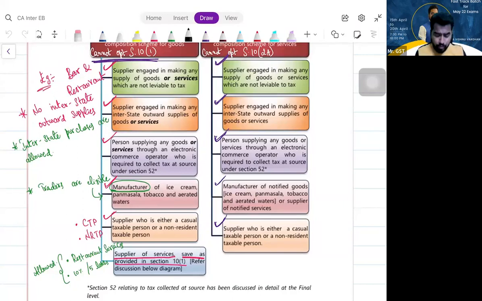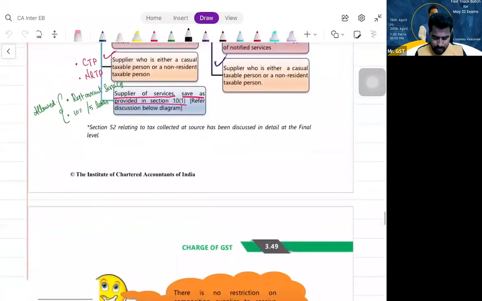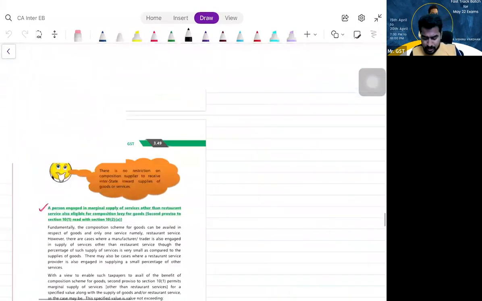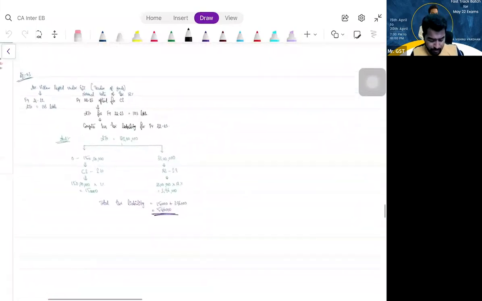Okay, you cannot make interstate outward supplies. Can I make interstate inward supplies? Yes. You should not be a manufacturer of certain notified products like pan masala, ice cream, tobacco, and aerated waters. Can I be the trader of those things? Yes, sir. And you should not be a casual taxable person or non-resident taxable person. Is that clear? Right. Next. So those are the conditions there. And do you remember the thumb rule, my dear friends?